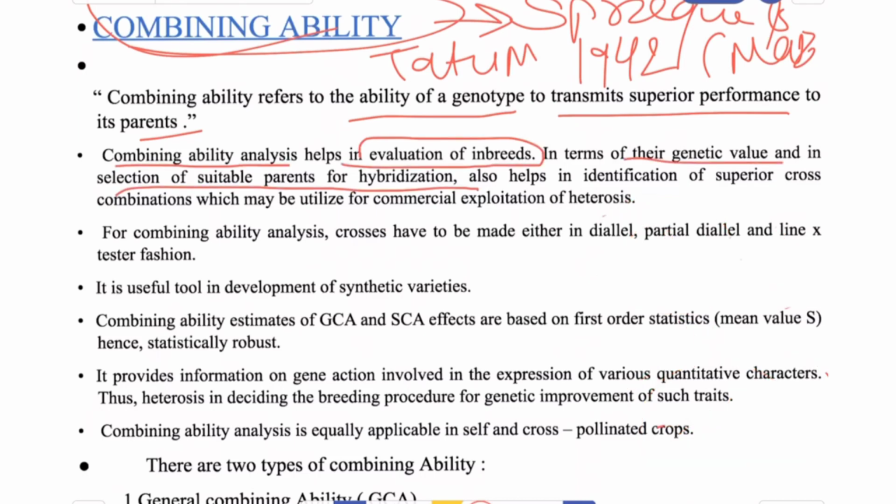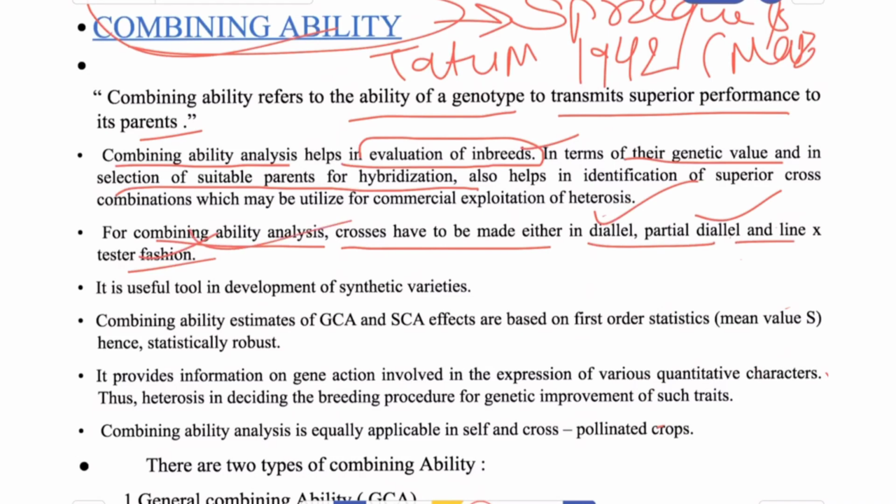So, the value of an inbred line depends on its ability to produce superior hybrids in combination with the other inbreds. For combining ability analysis, the crosses have to be made either in diallel, partial diallel, or line into tester fashion. These three biometrical designs are most commonly used for combining ability analysis.